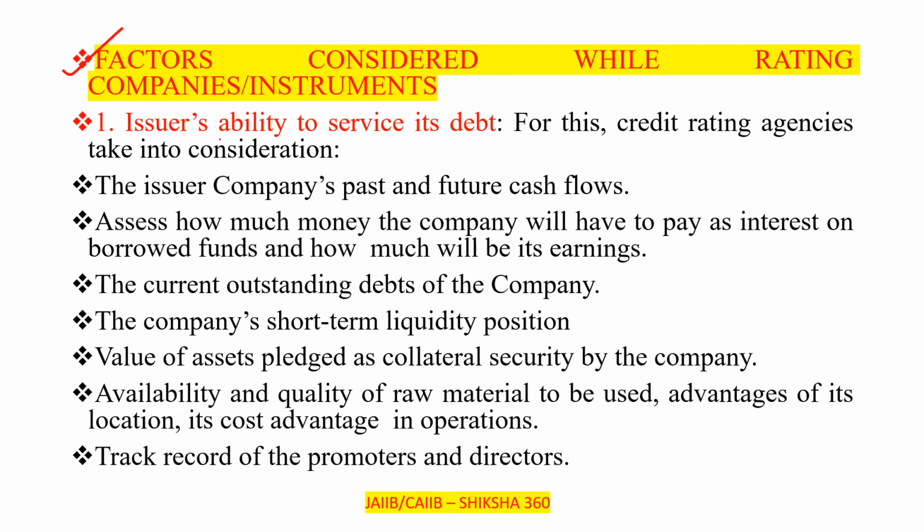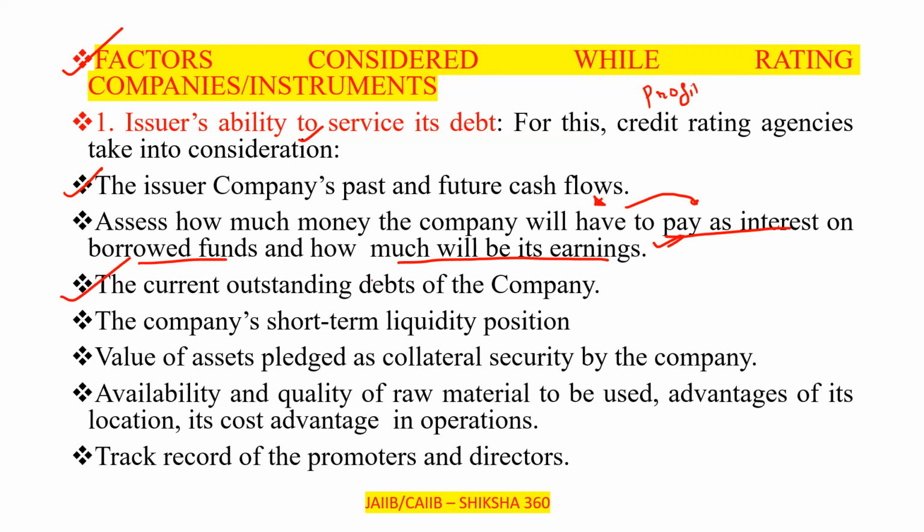For this, the credit rating agency takes into consideration, first, the issuer company's past and future cash flows. Second, it assesses how much money the company will have to pay as interest on borrowed funds, which goes out from their profit, and how much will be its earnings. Third one, the current outstanding debts of the company.